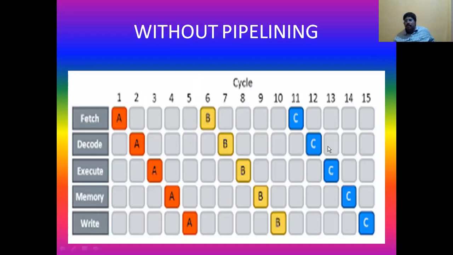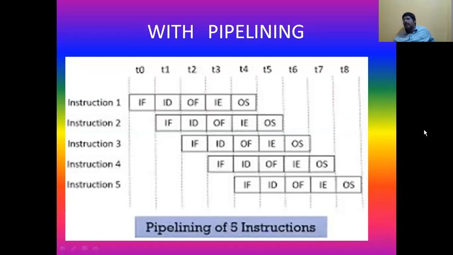Whereas with pipelining, the first instruction is completed at the T4 cycle, but the processor starts executing the second instruction from the T1 cycle itself, and the third instruction from the T2 cycle itself.